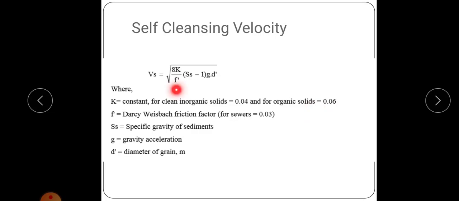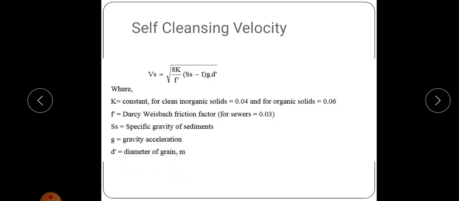Next, f is the Darcy-Weisbach friction factor, and for sewage it is usually taken as 0.03. Ss is the specific gravity of sediments, and g is the gravity acceleration, and d is the diameter of the grain, in meters.